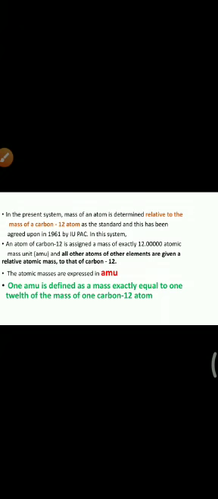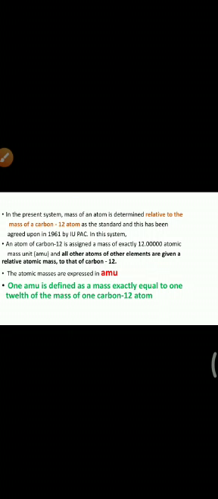Now we'll see the atomic and molecular masses. First we'll see what the atomic mass is. Every element has a characteristic atomic mass. Atomic mass is the mass of an atom. It is actually very small. Example: the mass of a hydrogen atom is 1.6736 into 10 raised to minus 24 kg. This is a very small quantity and not easy to measure.